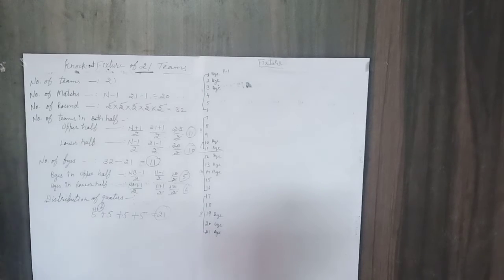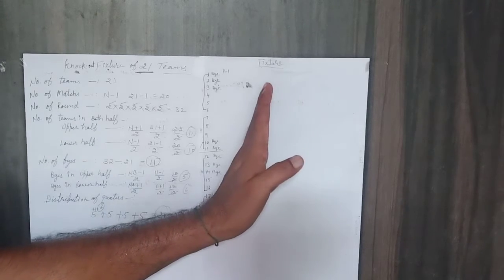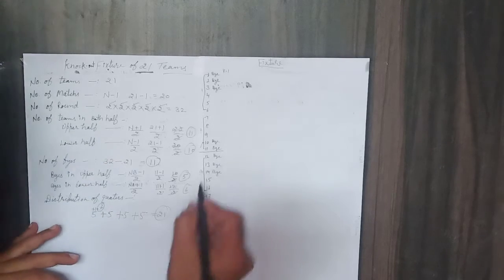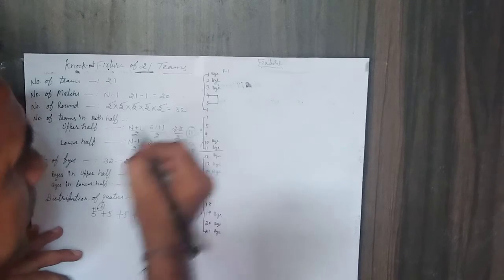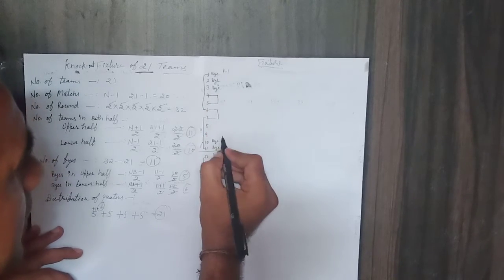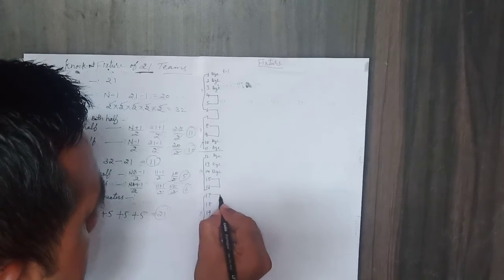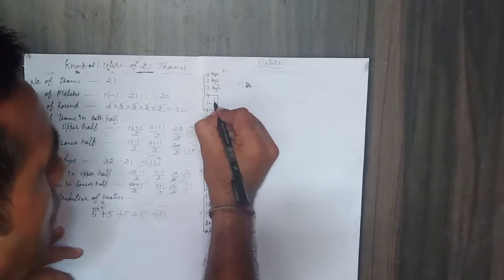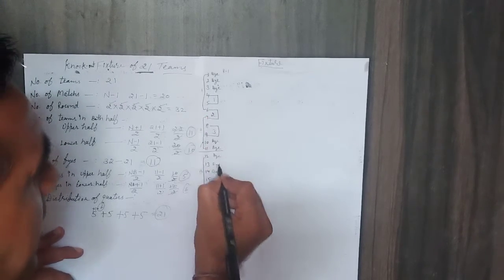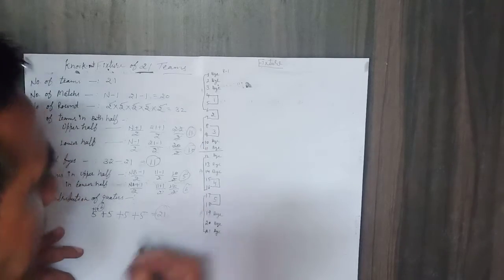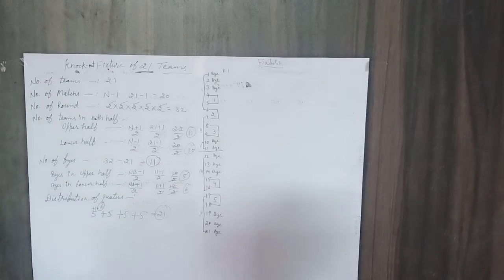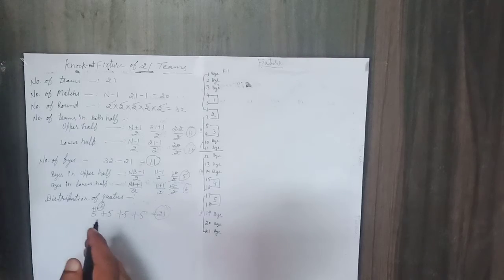So in the first round, those teams who have got byes will not play their first round. They will directly reach the second round. The rest of the teams will play their matches against each other. So match number 1, 2, 3, 4 and 5. The teams that got byes will directly enter the second round.